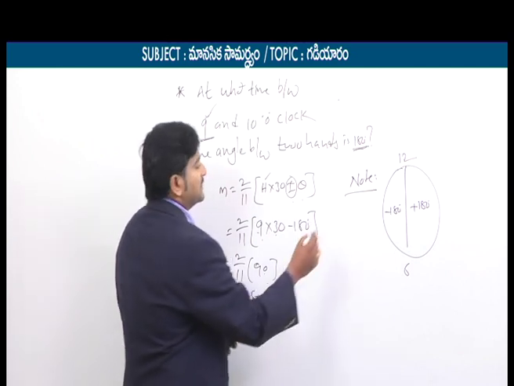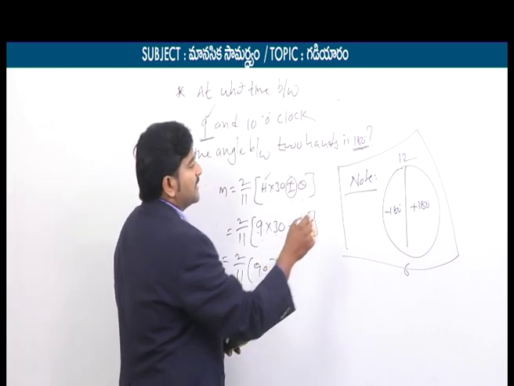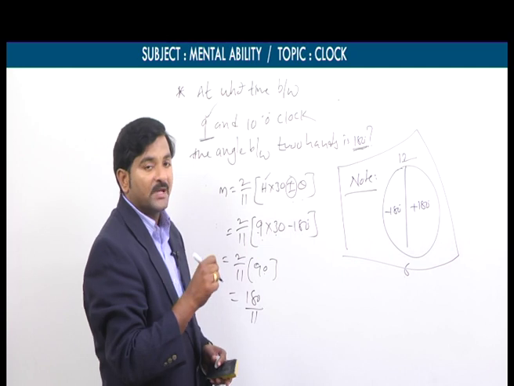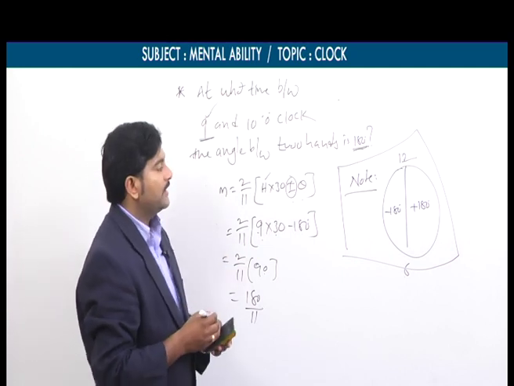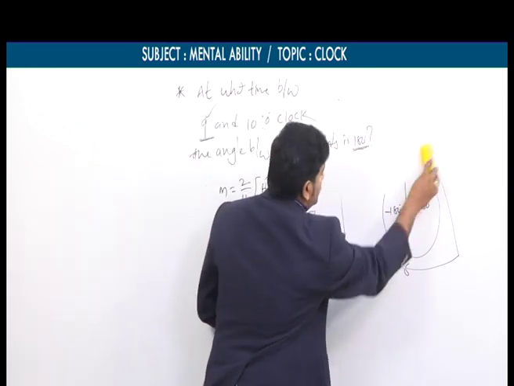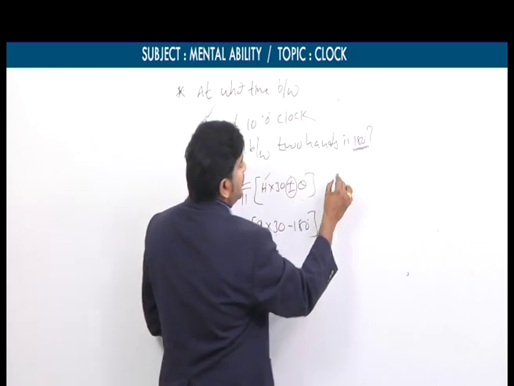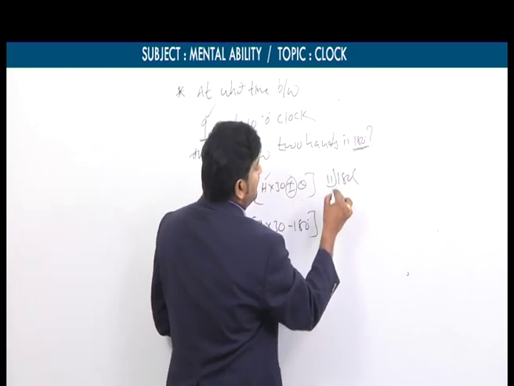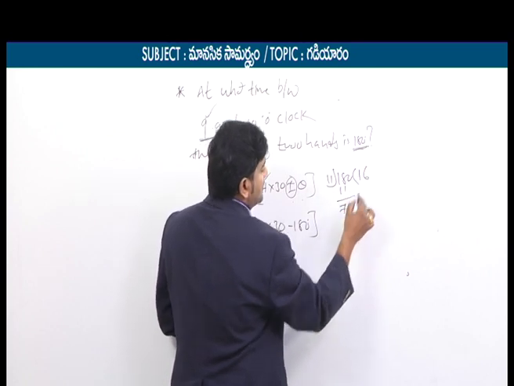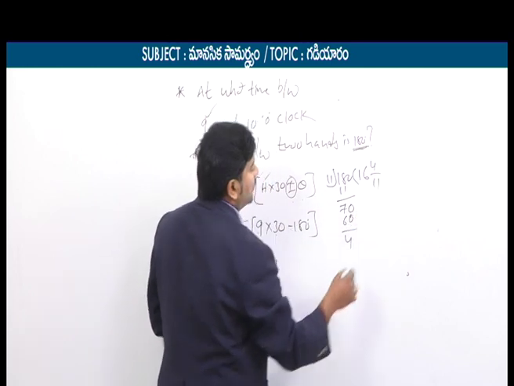Again, I am going to do the simplification part here, because if the time is from 12 to 6, it could be plus 180 degrees, and if it is from 6 o'clock to 12 o'clock, it could be minus 180. Just focus on that part. Now 180 by 11: 11 ones are 11, 7 left; 11 sixes are 66, 4 left. So the final answer is 16 and 4 by 11 minutes.